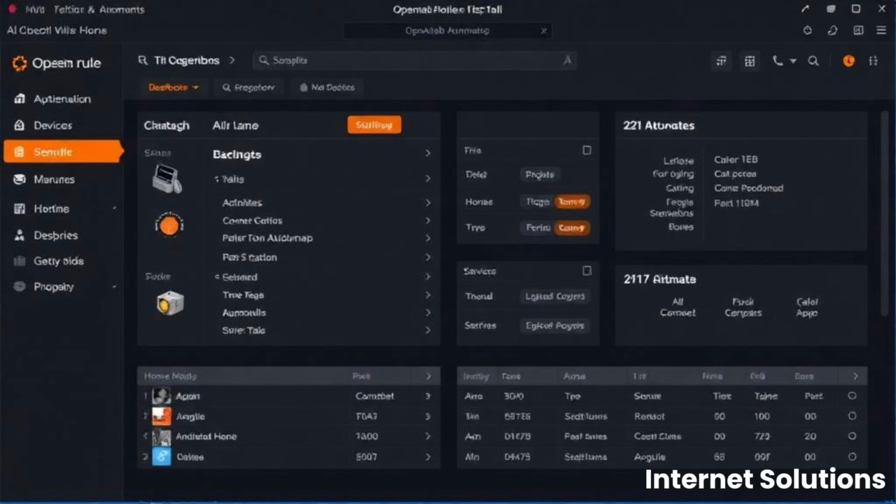Next is OpenHAB. OpenHAB is a Java-based home automation platform with powerful rule engines and bindings. It's highly customizable and it works great for tech-savvy users who want full control.